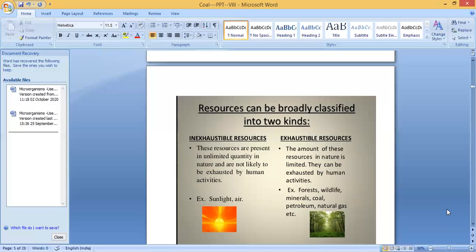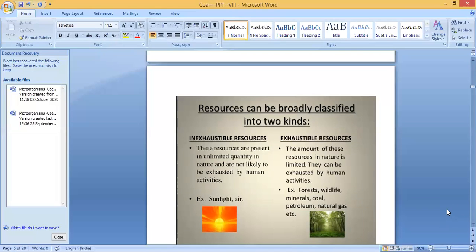What is meant by exhaustible resources? The amount of these resources in nature is limited. They can be exhausted by human activities. There are some resources we will be using, but after many years of using, they will finish. It will get over. They are limited. They are called exhaustible resources.